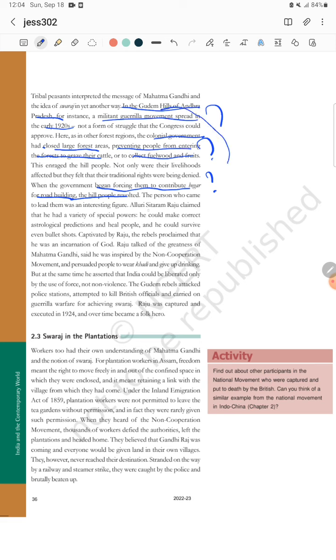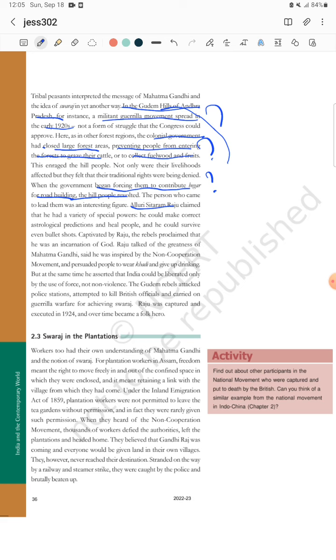That movement was headed at the time by an unsung hero, Alluri Sitaram Raju, who was a different kind of personality. Alluri Sitaram Raju claimed that he had a variety of special powers. What are the powers? He said that he knew every type of astrological prediction, what will happen in your future, your graha and nakshatra, and that he could control all these things. Funnily, he said that his body was also bulletproof. If the British government fired bullets, his body would absorb everything and nothing would happen to him. And on top of that he said that he had a special healing power. If he touched someone, every type of disease would vanish.